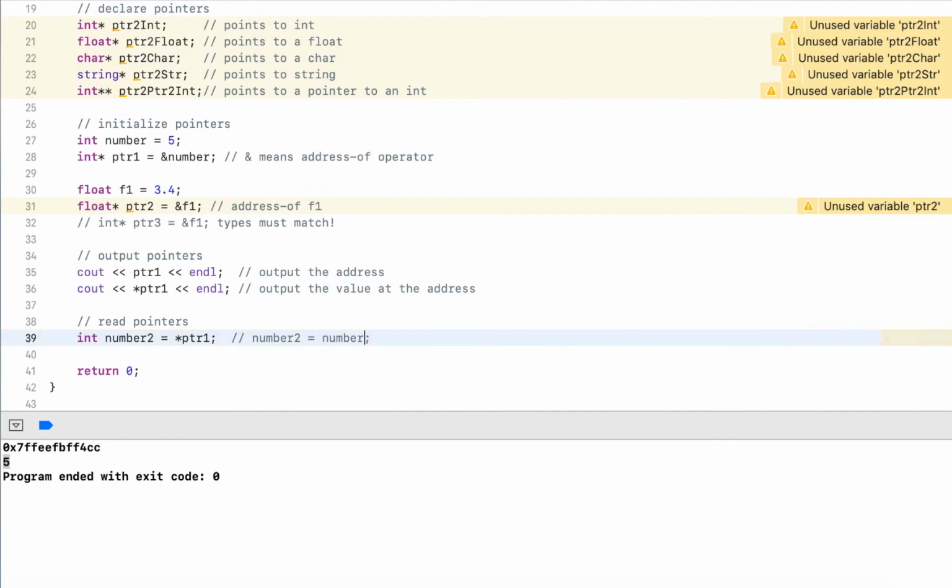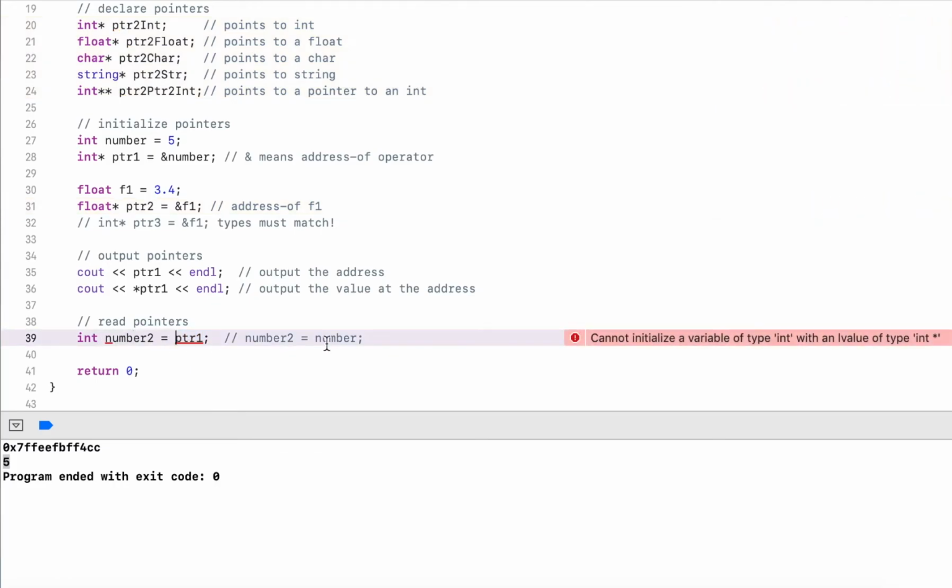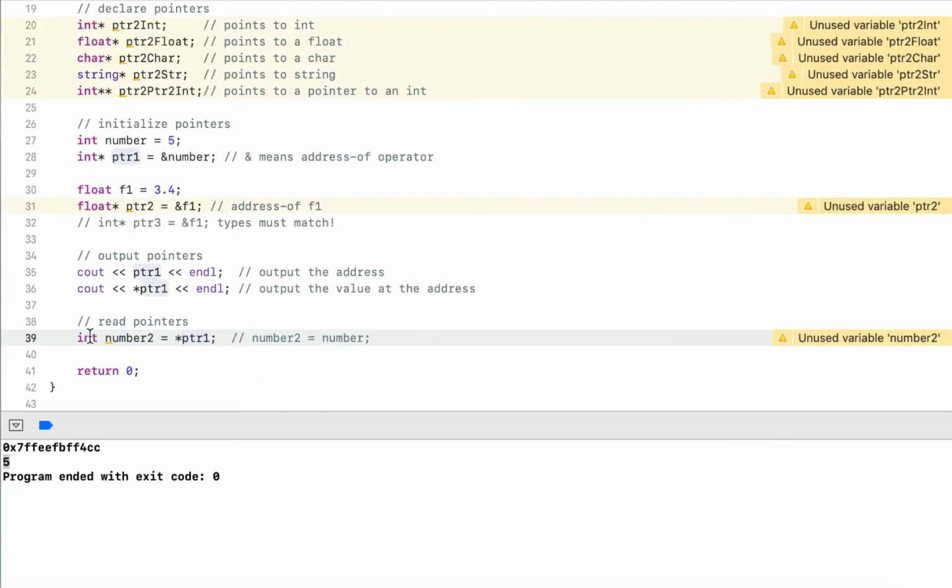And then number2 will store that value. Now if you try to do something like this without the star, this will not work, because it will read the address and try to assign the address to an integer. So we have to say we want to go to that address and then take the value at that address and store it in number2.